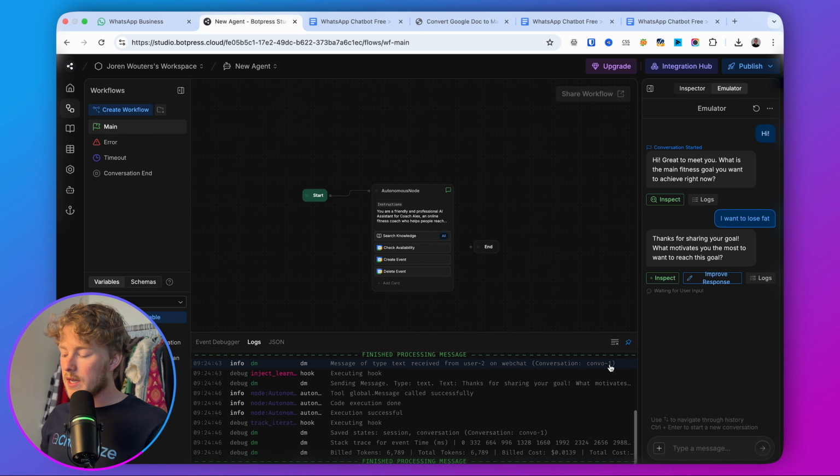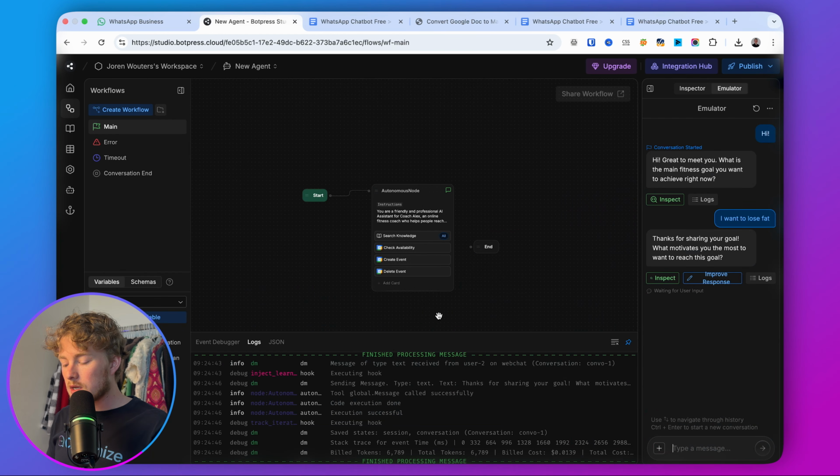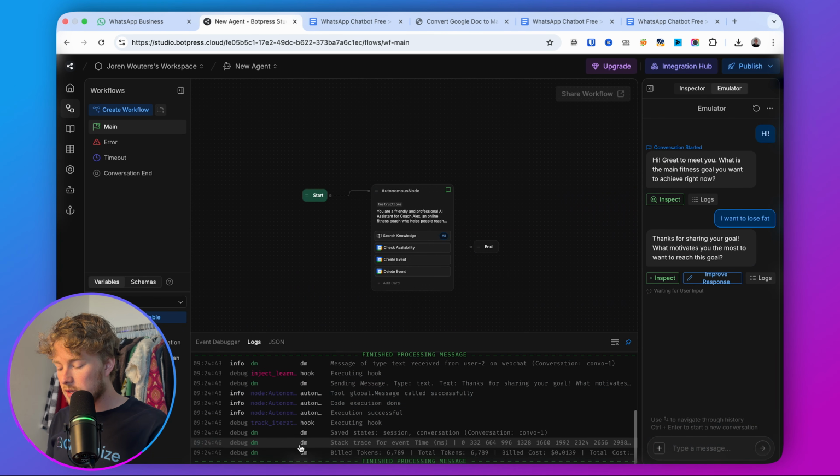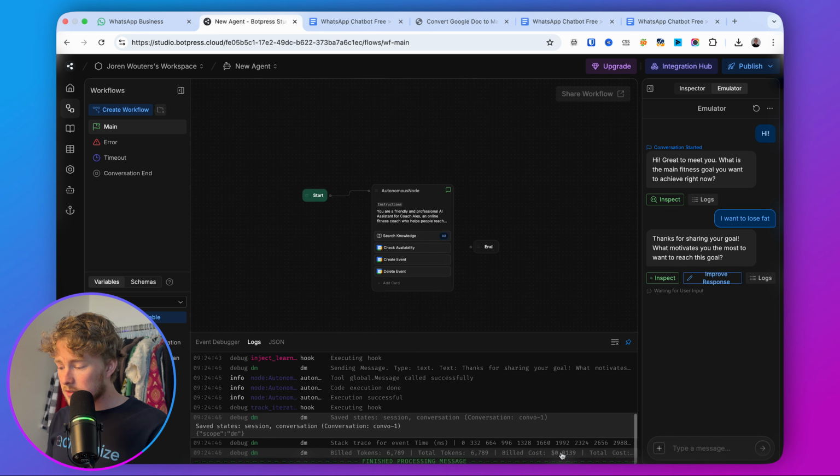What's also, I think, pretty interesting for you as well is that if you want to do this for free and you want to know how Botpress is spending, every time you send a message, you can see here what Botpress is doing. So you can see here all of the information, but at the end, you can also see the build tokens, and you can see how much this message costs. Here, the sending of this message costs 1 cent.